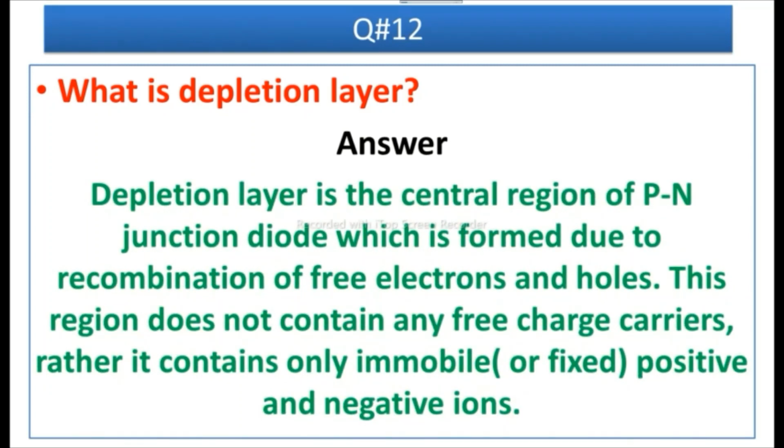Answer is, depletion layer is the central region of PN junction diode, which is formed due to recombination of free electrons and holes. This region doesn't contain any free charge carrier, rather it contains only immobile or fixed positive and negative ions. And the question can also be asked whether these immobile or fixed ions contribute to the conductivity or not. The answer is that these immobile or fixed positive and negative ions don't contribute to the conductivity. It should be kept in your mind.